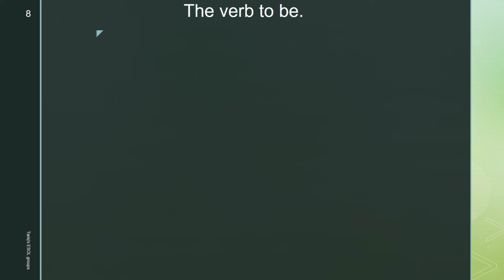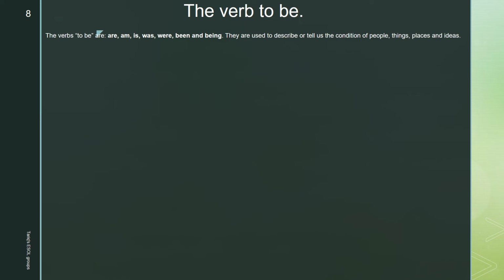Now class, the verbs to be are: am, is, are, was, were, been and being. They are used to describe or tell us the condition of people, things, places and ideas. Now class, this is important because if we have the verb to be in a sentence, then the adverb of frequency goes in a different place. I'm going to show you now. So, if the main verb is the verb to be, the adverb of frequency goes after the verb to be.